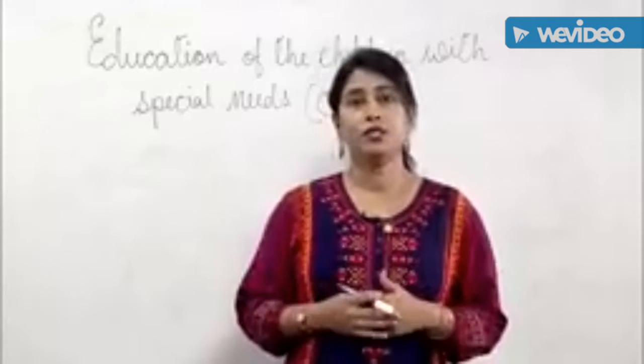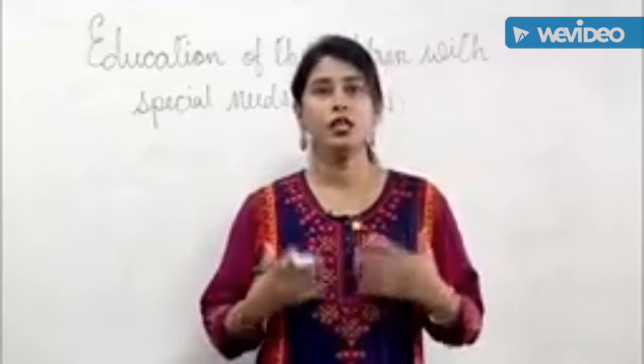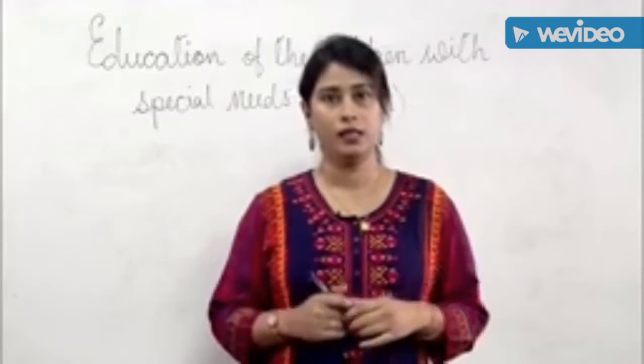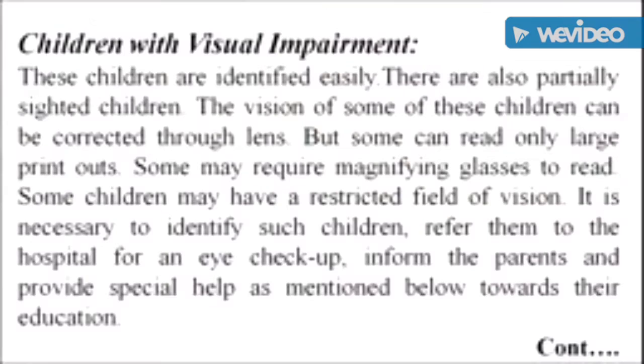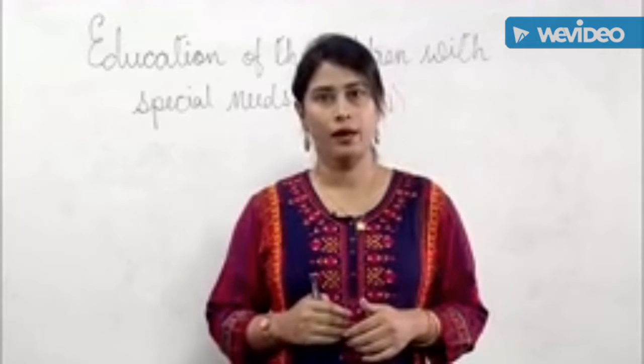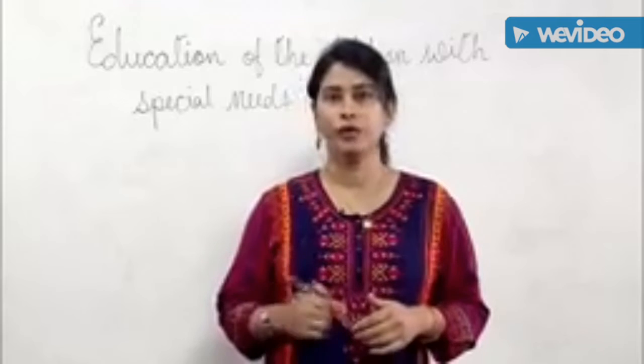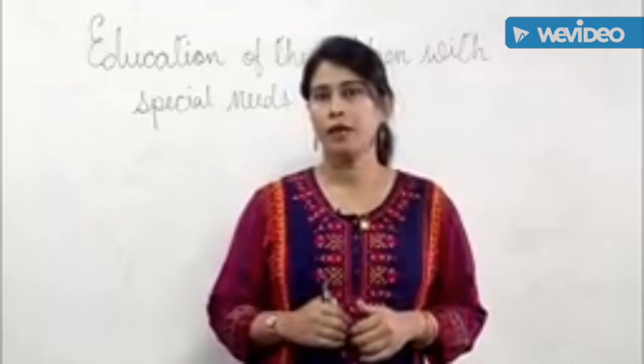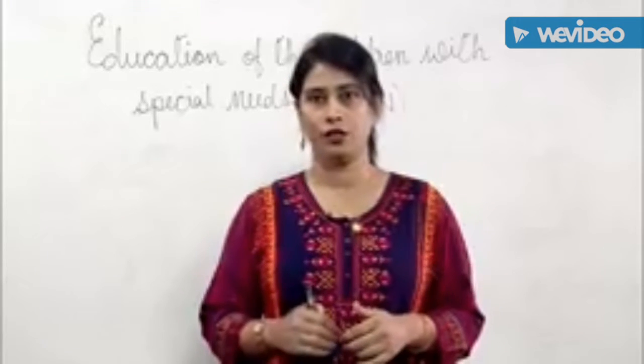Now, children with visual impairment. These children are identified very easily. These are also partially sighted children. The vision of some of these children can be corrected through lenses, but some can read only large printouts. Some may require magnifying glasses to read. Some children may have a restricted field of vision.